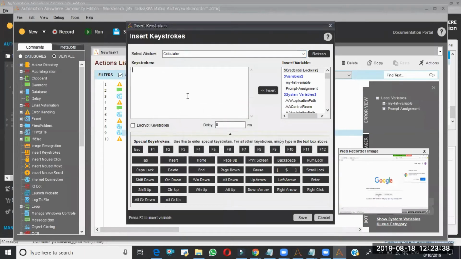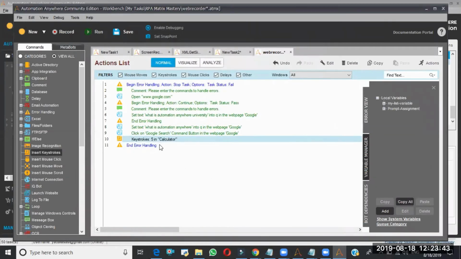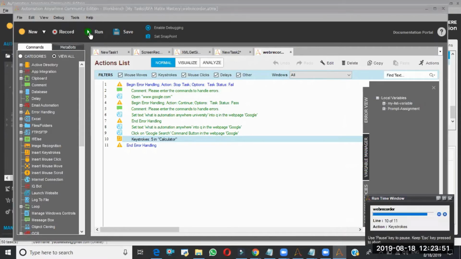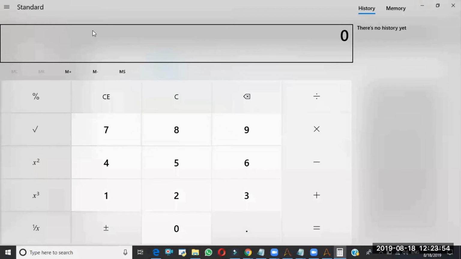I'll put the number 5. This time it will try to enter 5 on top of the calculator window, but the calculator window is not here, so it is going to throw an error. No, it is opening the calculator even.